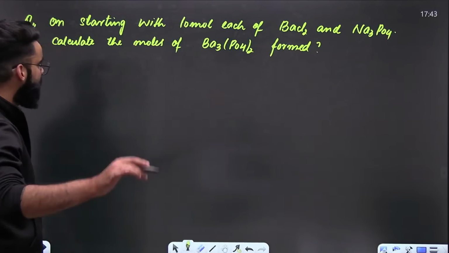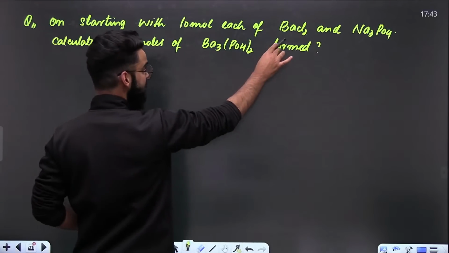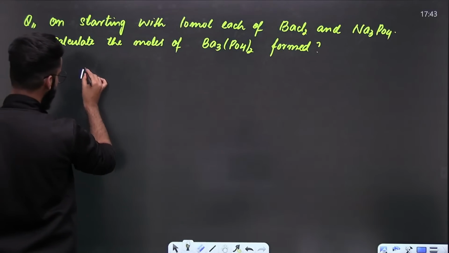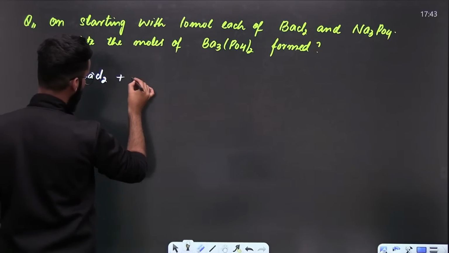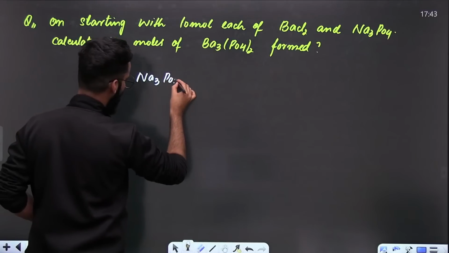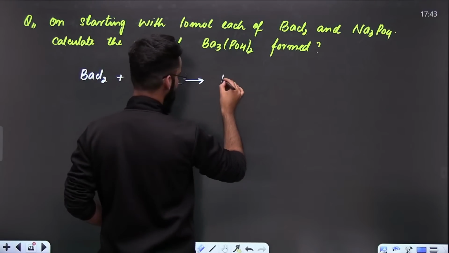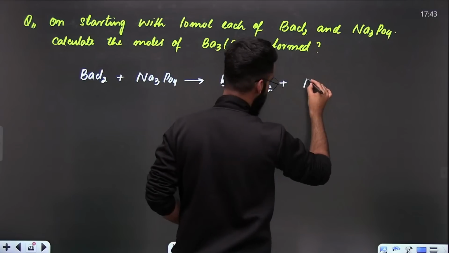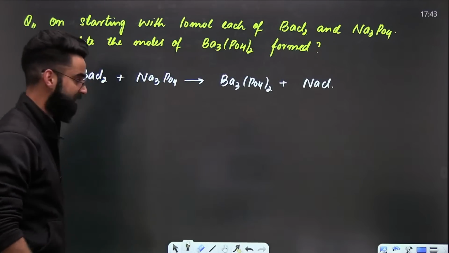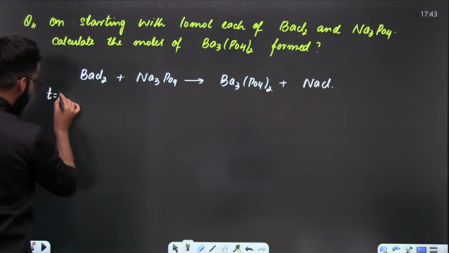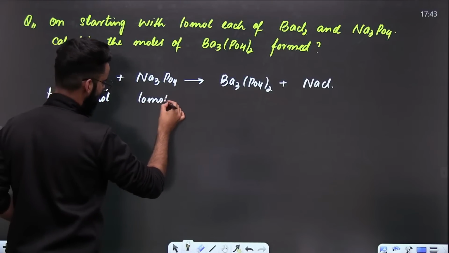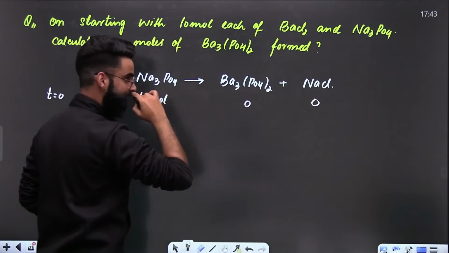All right, have a look, people. As per the question, BaCl2 is reacting with Na3PO4, right? So first of all, BaCl2, when it reacts with Na3PO4, what does it give? It gives Ba3(PO4)2. This is the reaction which I gave you in the last session as well. With this, you'll be getting NaCl as well. Okay, this is the reaction. Now, dear students, initially at time t equal to 0, we are starting with 10 moles each of reactants. So this has to be 0, this has to be 0.